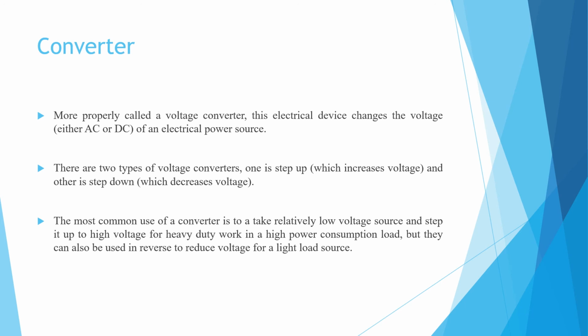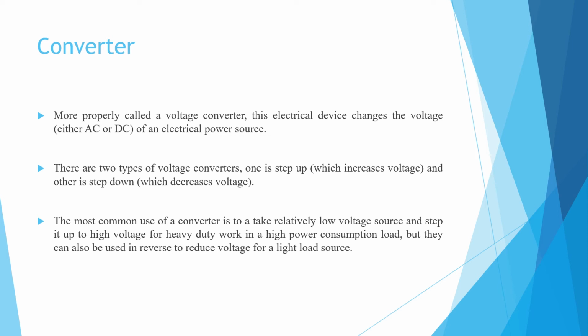Next is the converter. A converter, more properly called a voltage converter, is an electrical device that changes the voltage of an electrical power source. There are two types of voltage converter: one is step down, another is step up. Step up means increasing the voltage, and step down means decreasing the voltage.